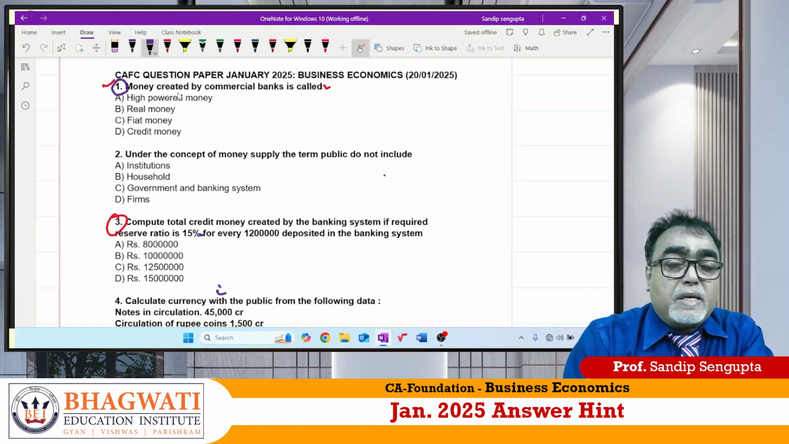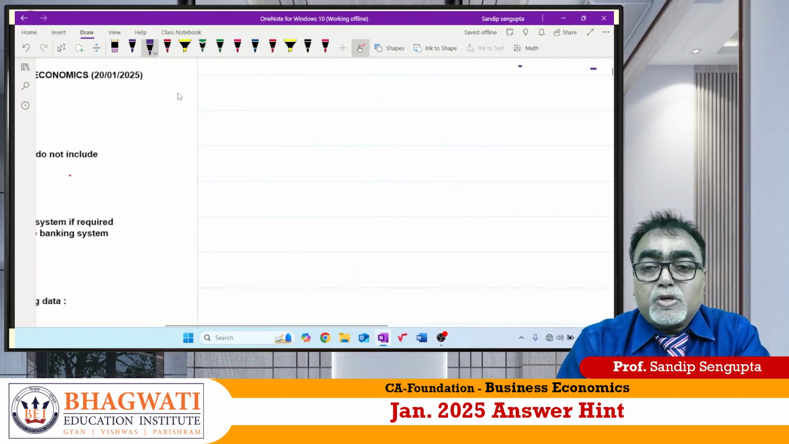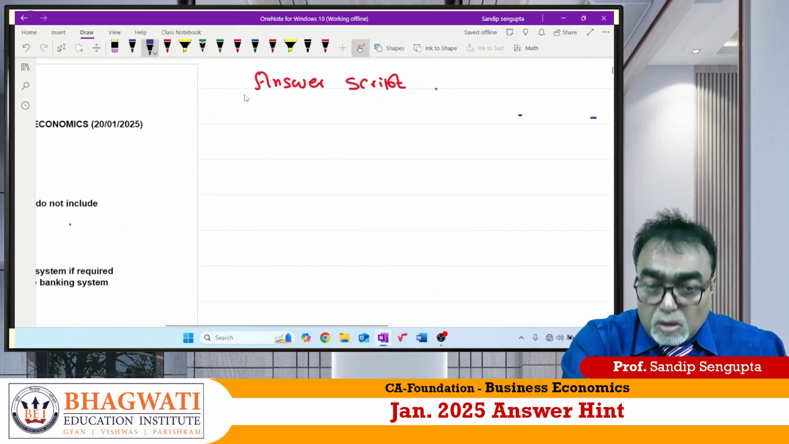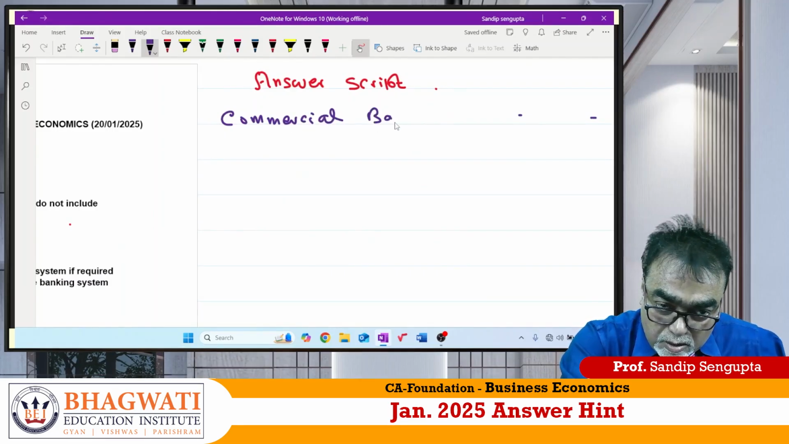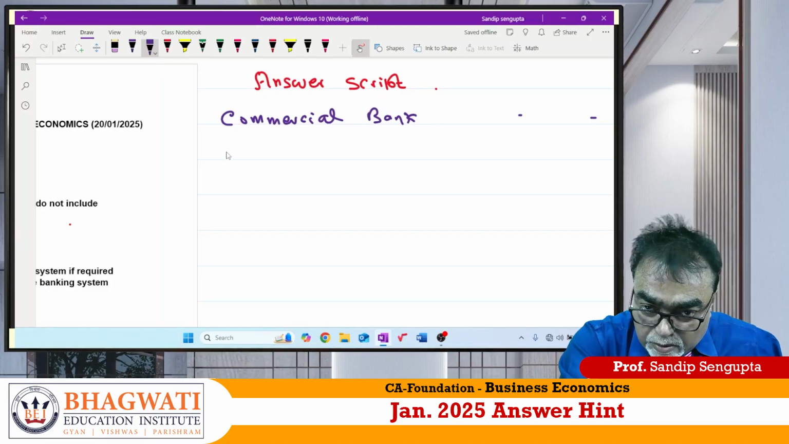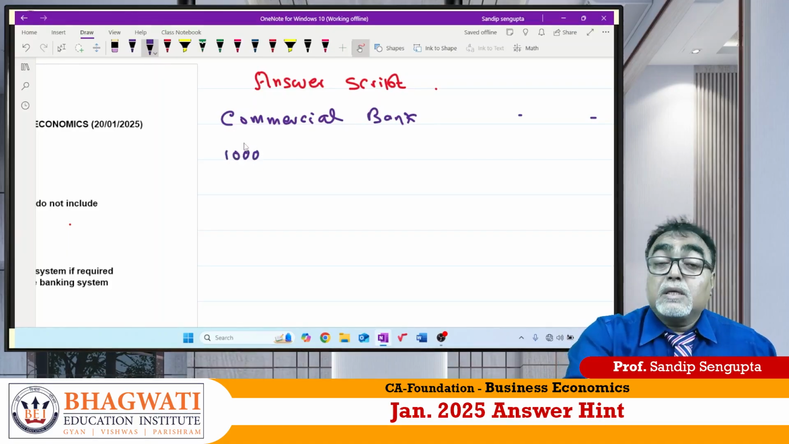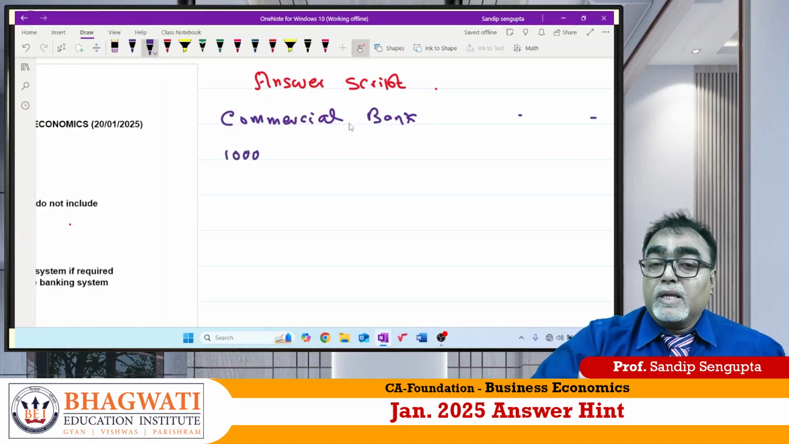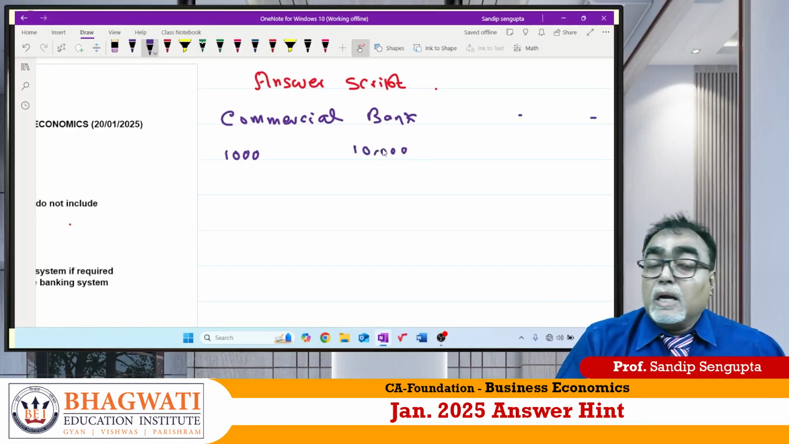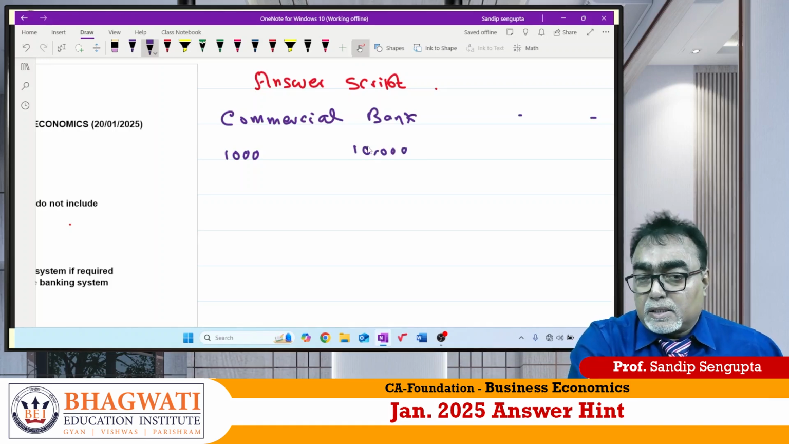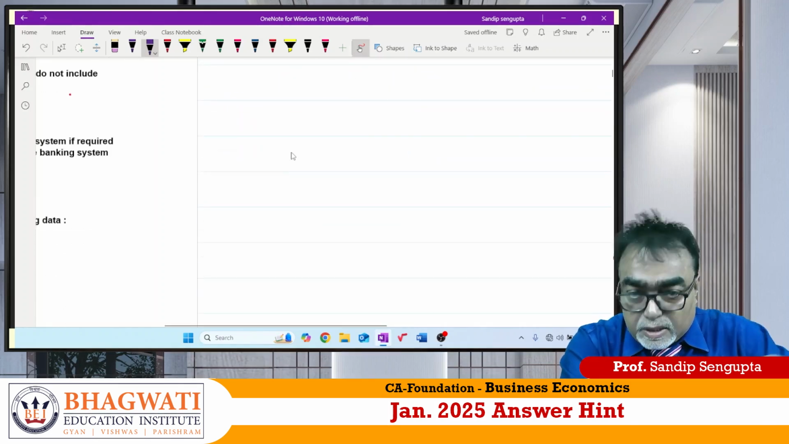So credit money is what? What is the job of a commercial bank? Suppose they start with 1000 rupees, by rotating it becomes more than 1000, say 10,000. Ultimately, that is the process of credit creation. Here the full process is not required. For your reference only I am showing you this.